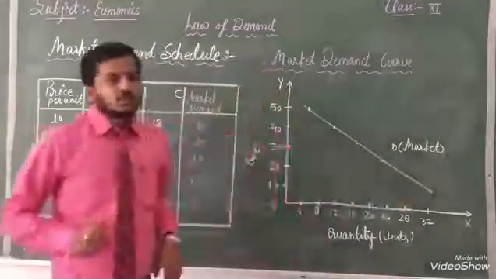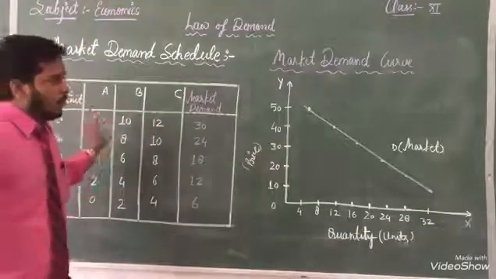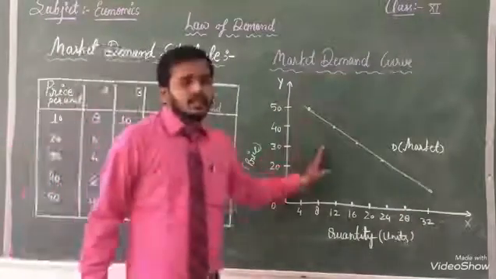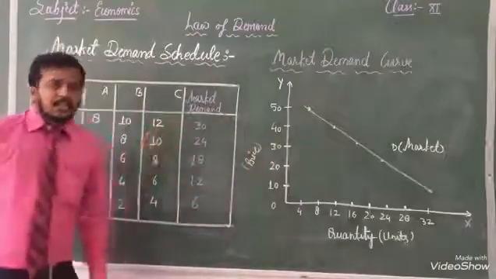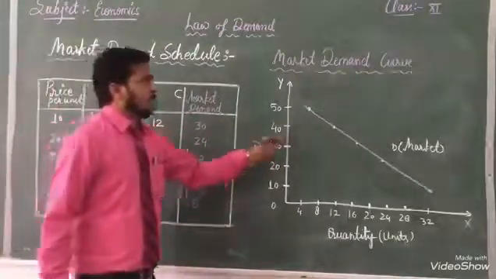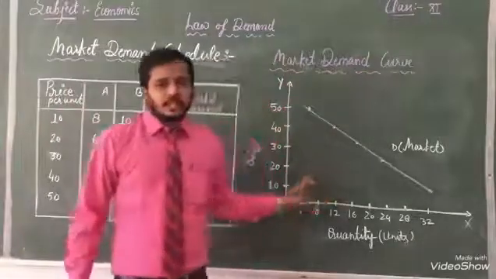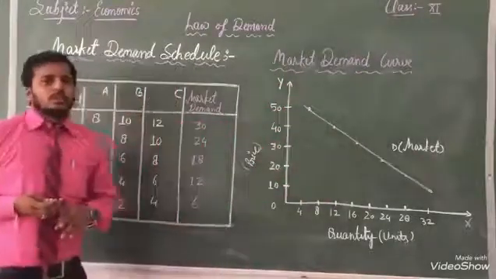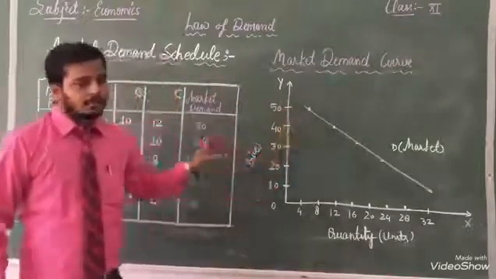But one more thing, dear students, with the help of this table we are also able to make the individual demand curve here. Individual demand curve also we can represent, but now I am showing you the market demand curve first.